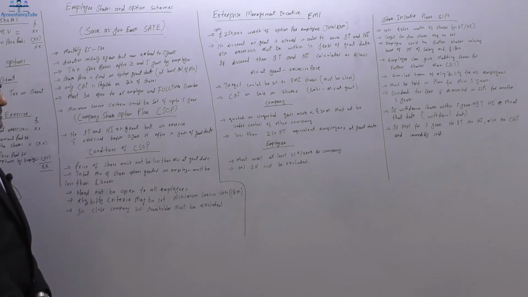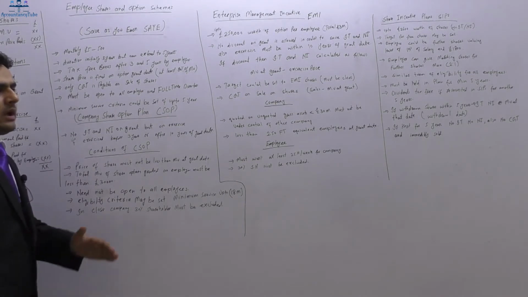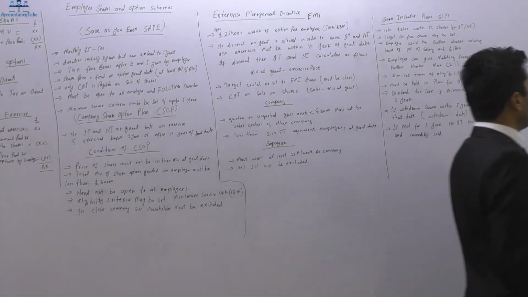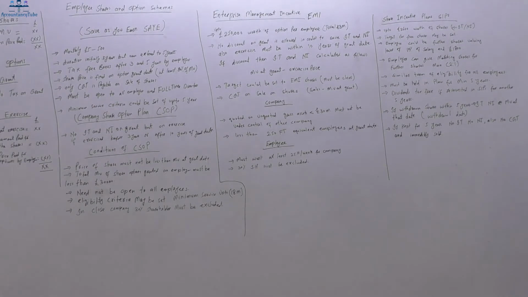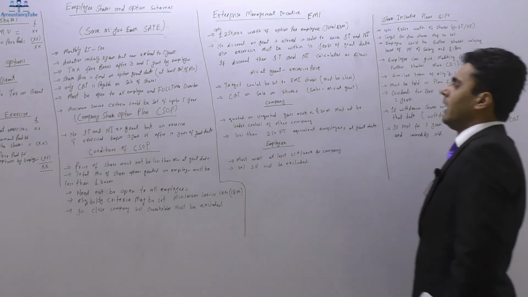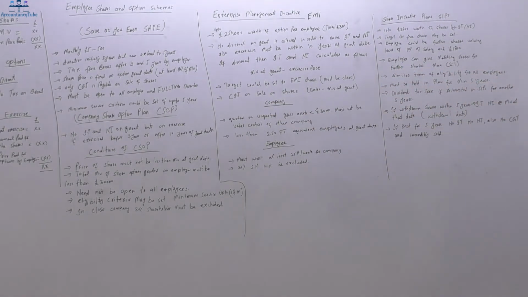Alright, now although the discount should not be given in order to save the income tax and national insurance contribution, if however the discount is given, then the income tax and national insurance will be payable on what price? We'll take the market value at the grant date, and we'll have to deduct the exercise price, whatever we have paid on the exercise date.